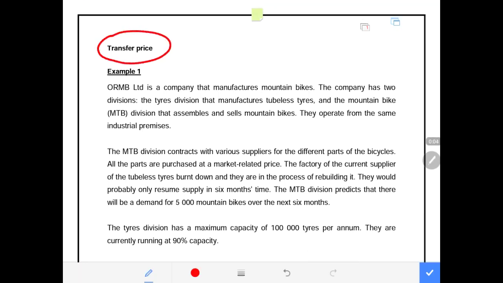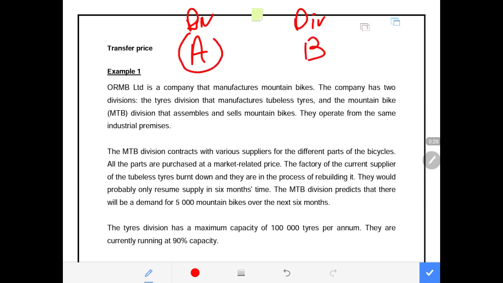Today I want to introduce you to a topic called transfer price with a very short example that I've brought to your attention. We know that a transfer price is when an organization has more than one division. Let us say an organization has Division A and Division B. Division A produces goods and services and sells them to the external market. While they sell these products to the external market, Division B also wants the same products that are being produced by Division A and sold to the external market.